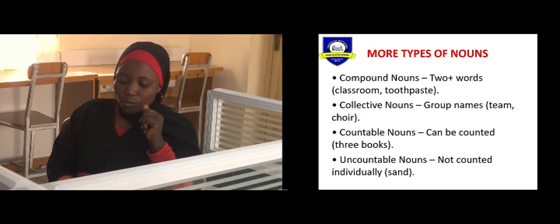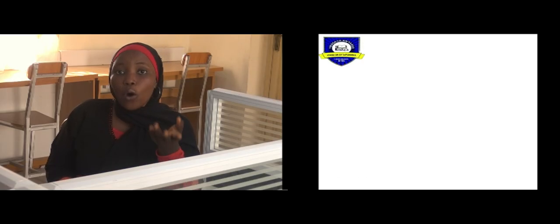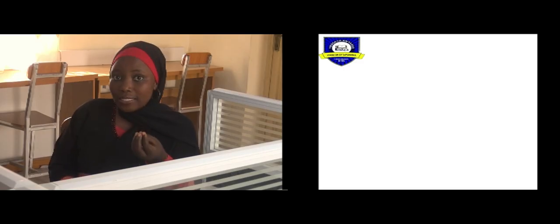Moving on to the next one, examples of uncountable nouns, we have so many around us. We have sand, we have oil, we have water, and so many other examples that we cannot actually count.